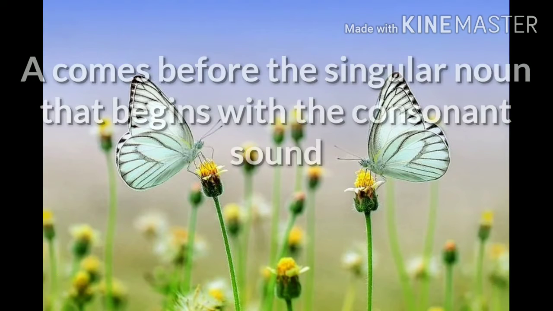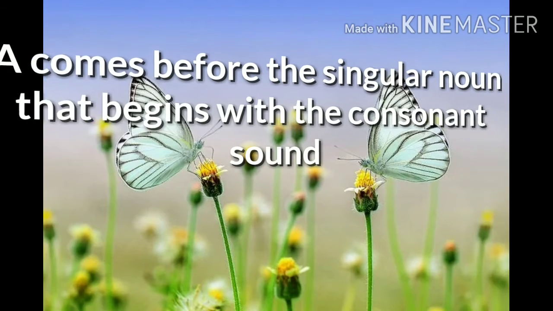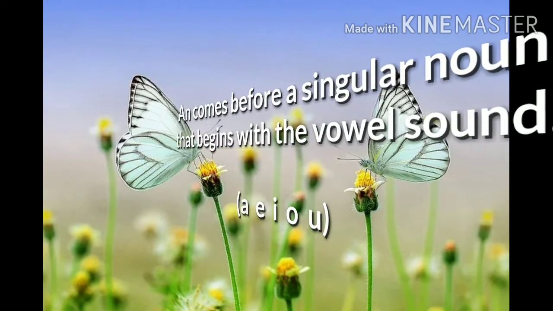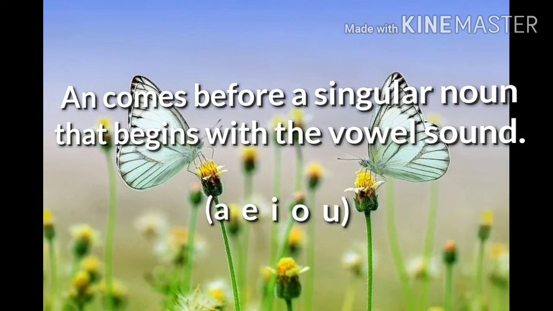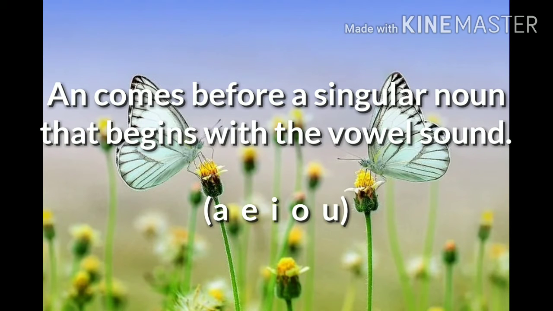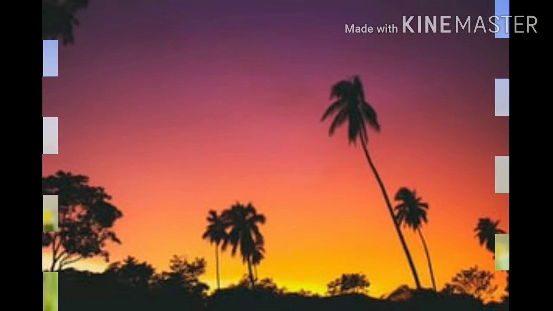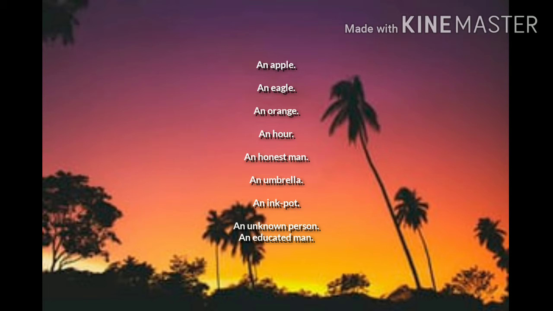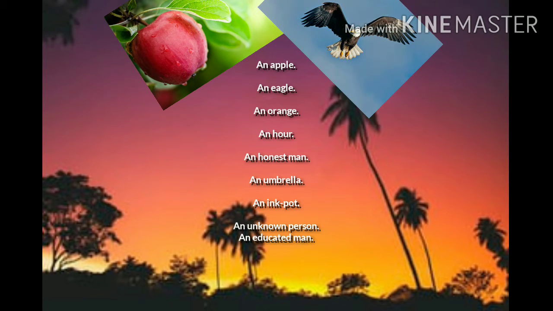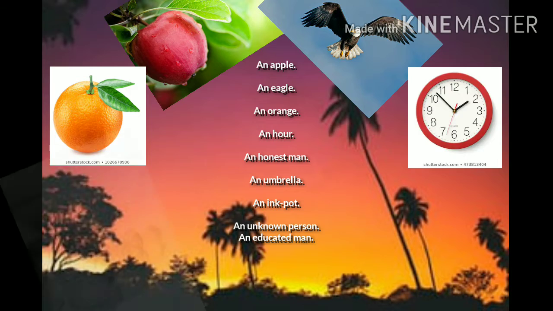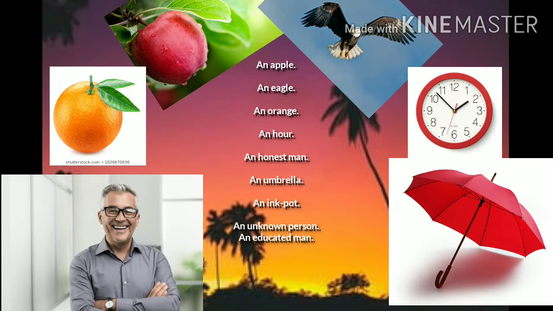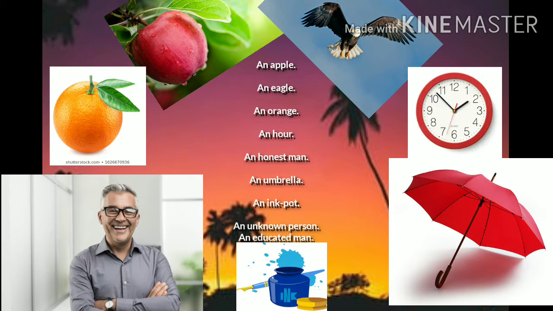A comes before a singular noun that begins with a consonant sound, whereas an comes before a singular noun that begins with a vowel sound: a, e, i, o, u. Examples: an apple, an eagle, an orange, an hour, an honest man, an umbrella, an inkpot, an unknown person, an educated man.